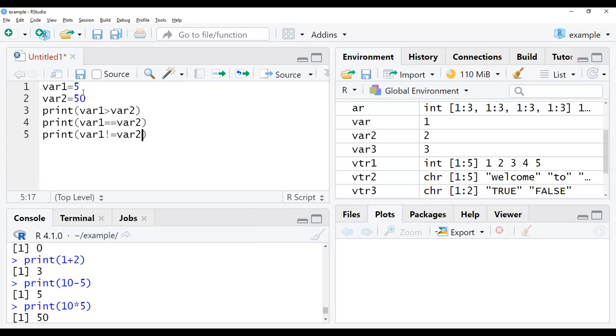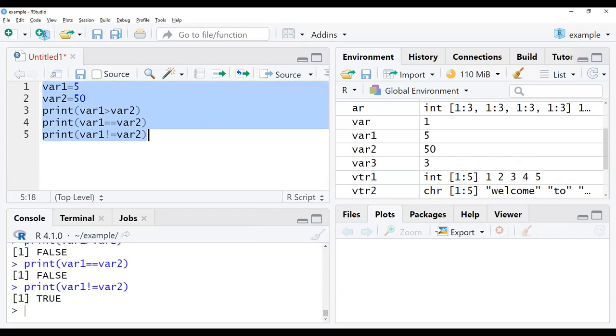This is my data. Print statements I have given. Select the whole data. Now run. So here you can see the comparison. It will give the result by relating those. By comparison, it will give whether the condition is true or false. So this is how the relational operator works.